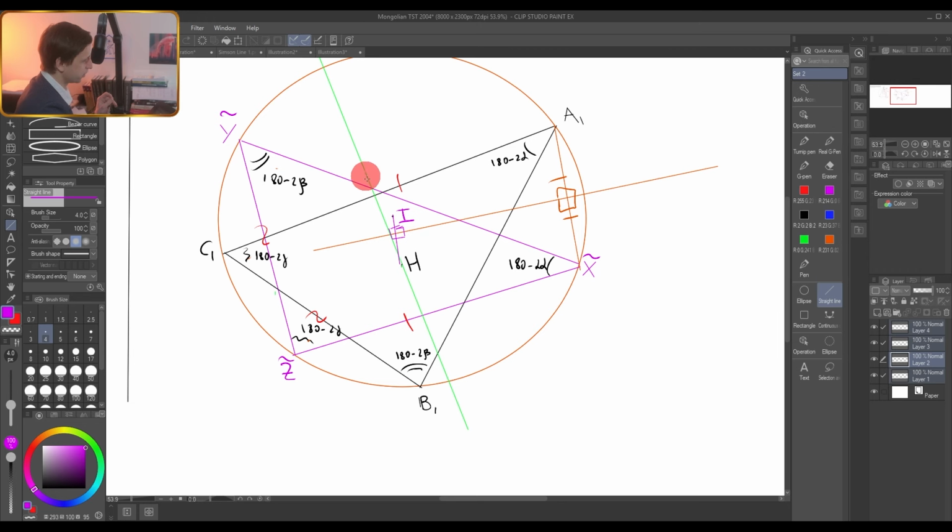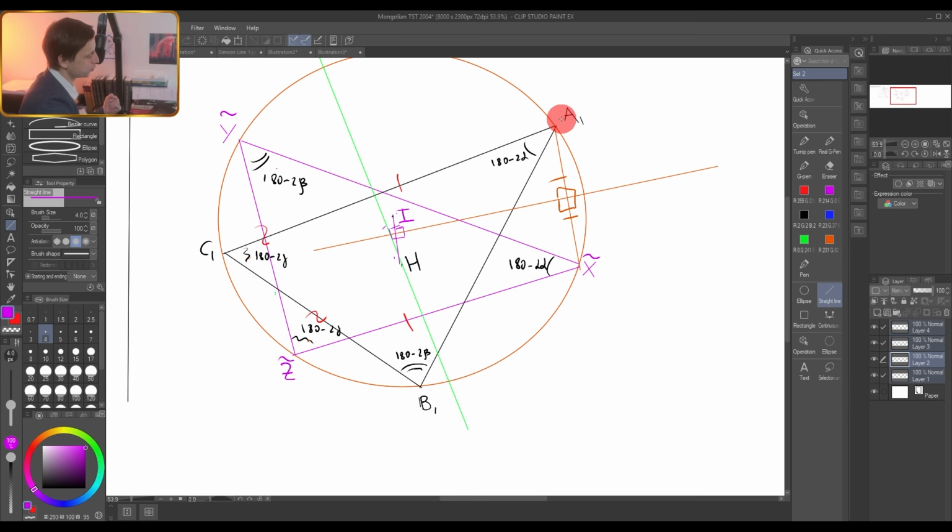If we want this green line to pass through the in-center of this purple triangle, it already passes through H, which means it passes through two of these points, so it has to be perpendicular to this orange line. How can we show that it is perpendicular? Because if we show this, the problem is solved. Because it already passes through H, then it has to pass through A if this angle is 90 degrees, and the problem is solved.